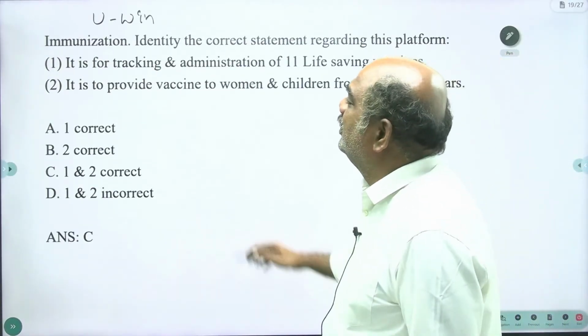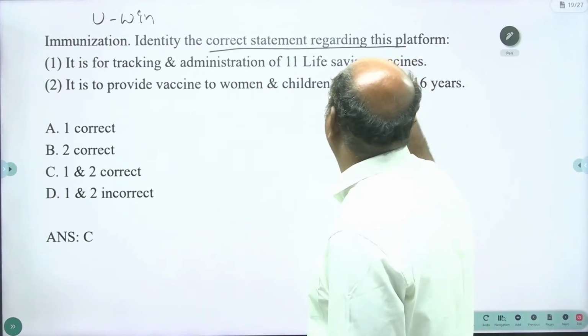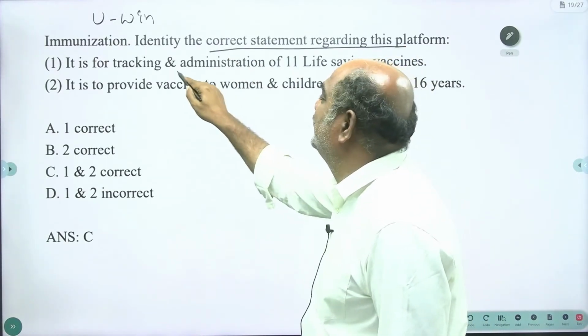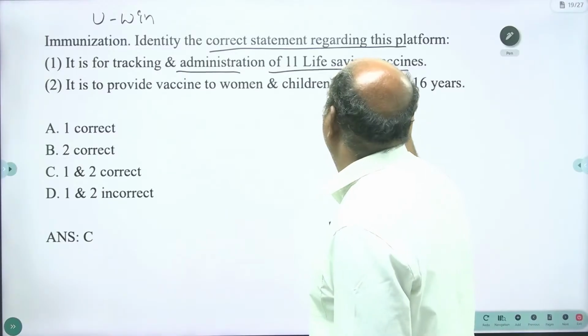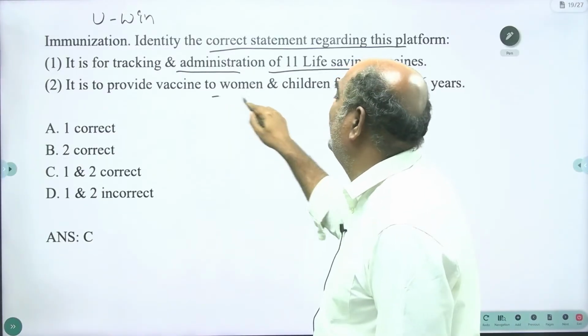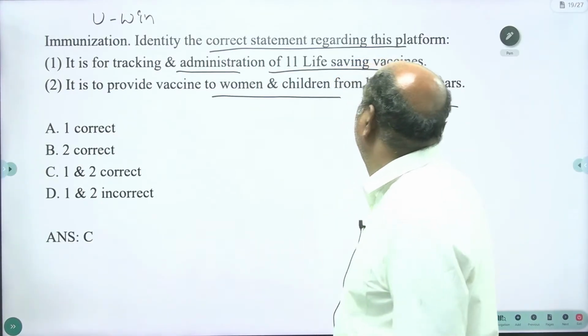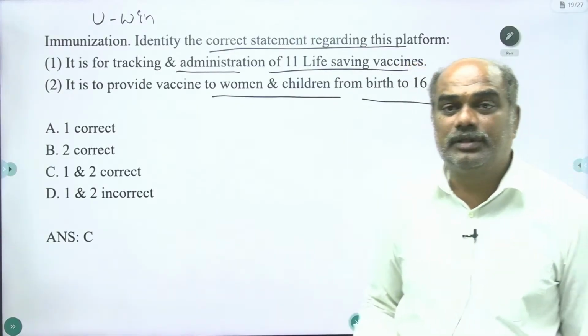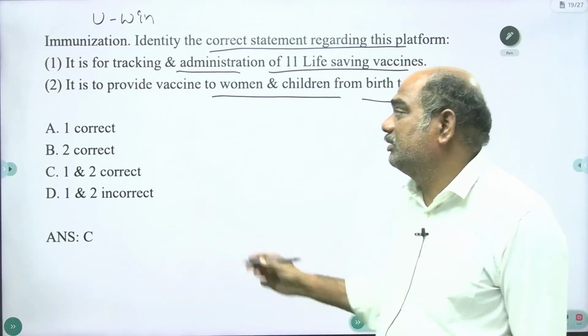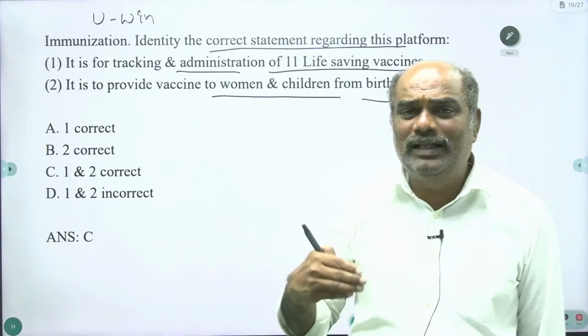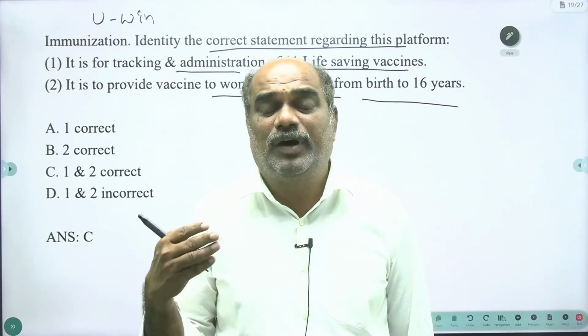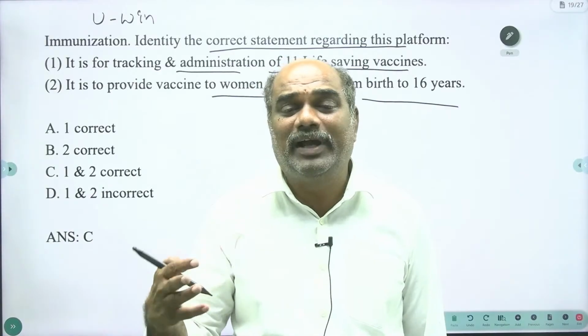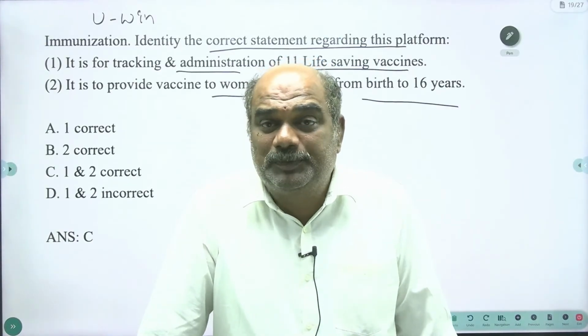U-WIN immunization. Identify the correct statements regarding this platform. It is for tracking and administration of 11 life-saving vaccines. It is to provide vaccines to women and children from birth to 16 years of age. So both the statements are correct. U-WIN is the online portal for tracking and providing vaccines in this area.